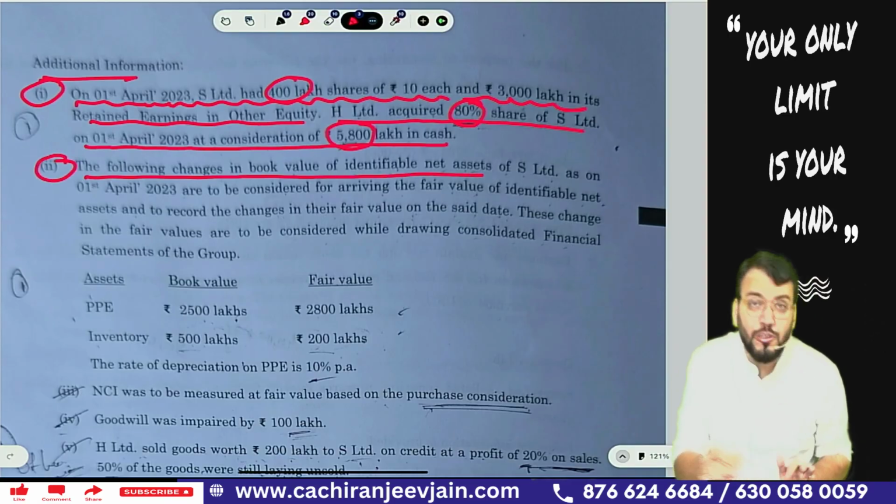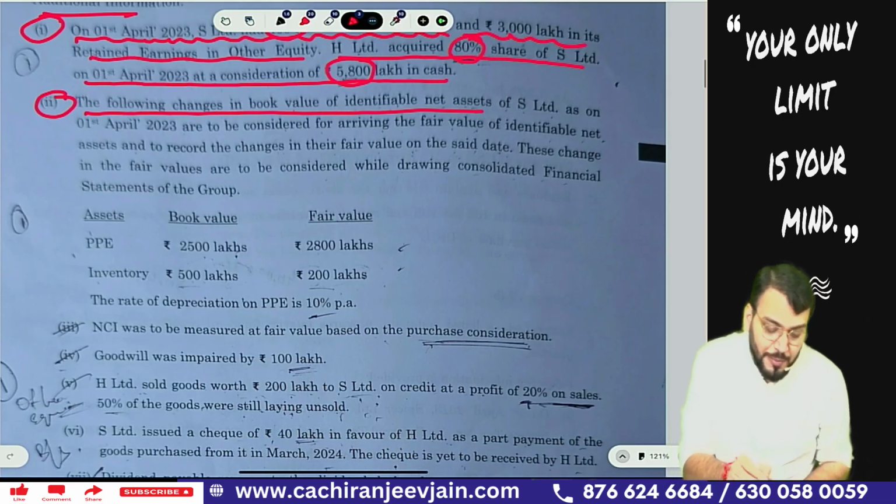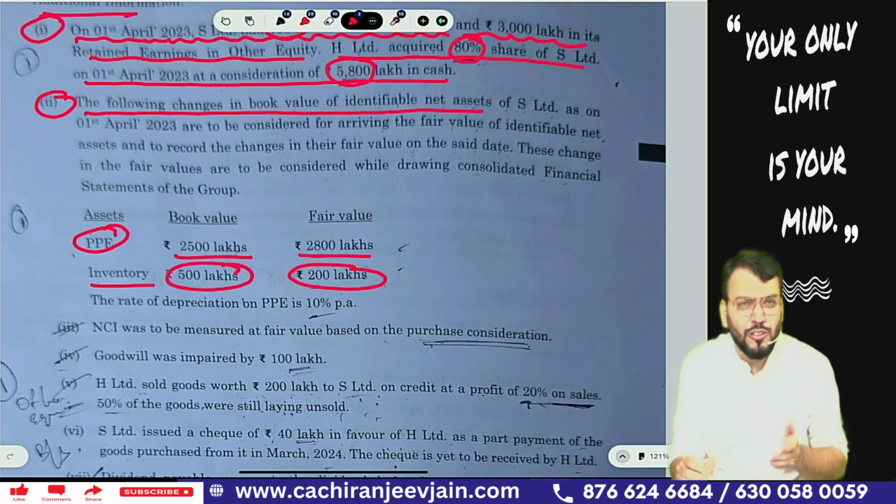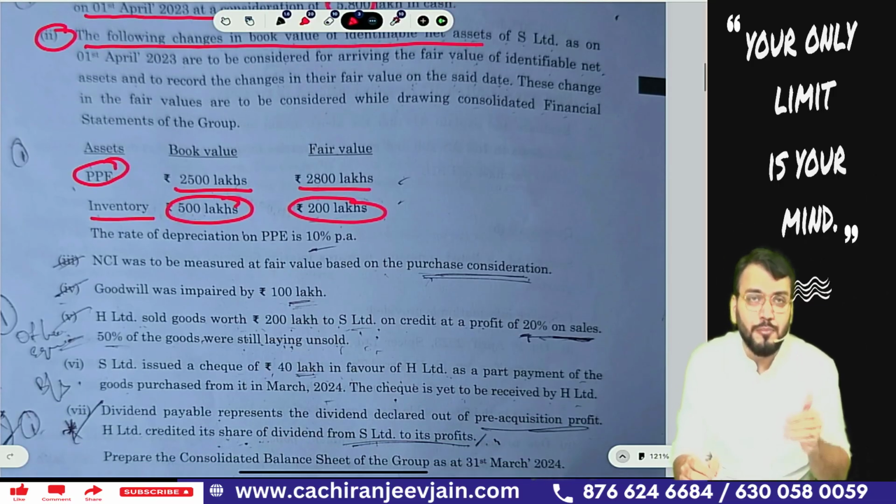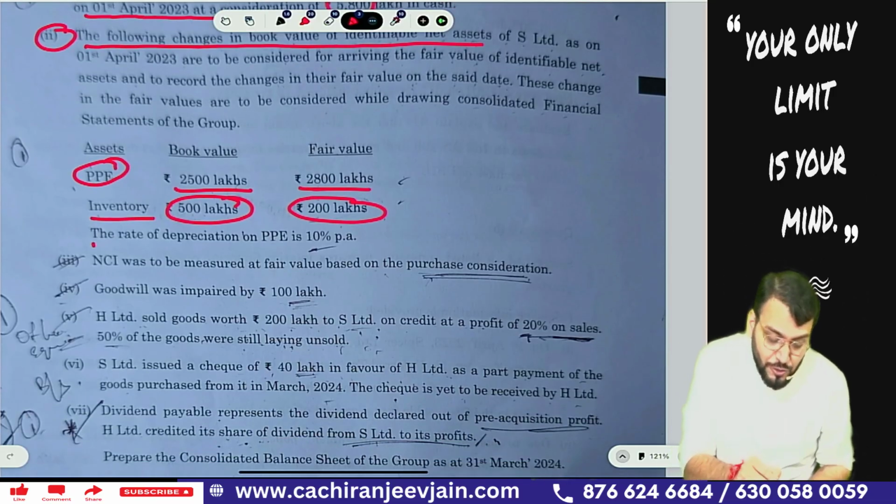This point number 2 is for fair value adjustment. So they have given, you can see for PP, book value and fair value, and for inventory they have given book value and fair value. So this is required for fair value adjustment, means to calculate fair value of INA. They have also given rate of depreciation on PP is 10% per annum.